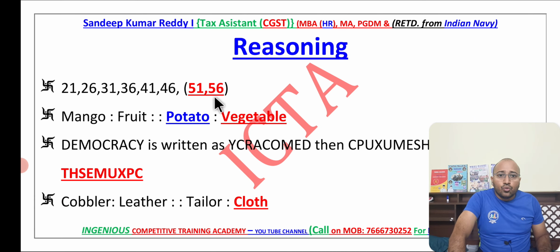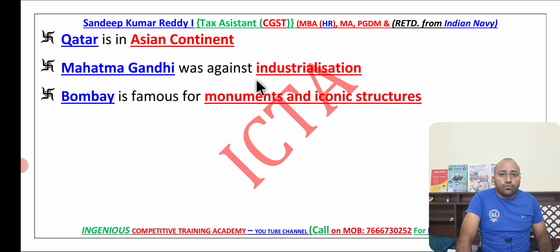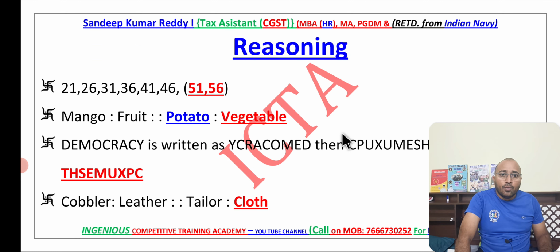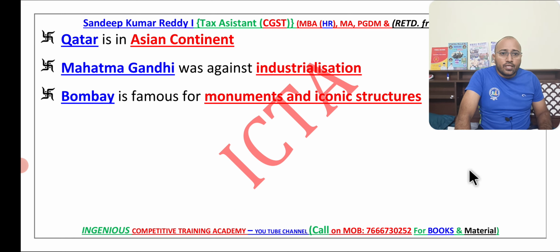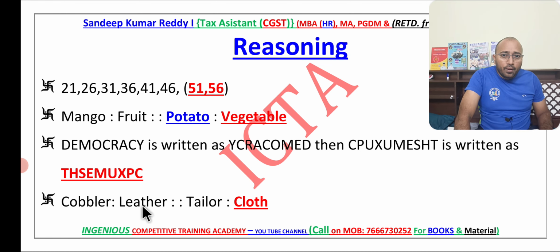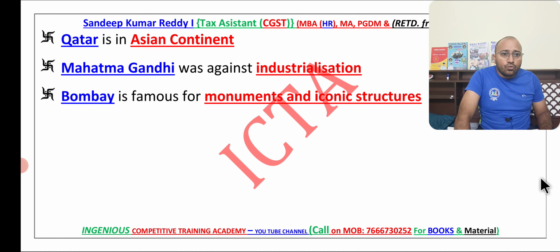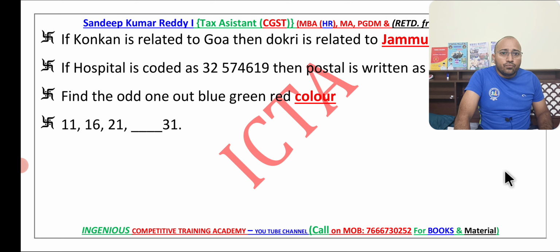When it comes to the reasoning part: 21, 26, 31, 36, 41, 46, 51, 56. The difference among all is 5, 10 is the difference in 20, 30, 40, 50, that is to be remembered. Mango is a fruit, obviously, and potato is a vegetable. Democracy is written in this format, and the rest you have to write in this format. And we can see here, a cobbler uses leather and a tailor uses what? Cloth. That is very important.